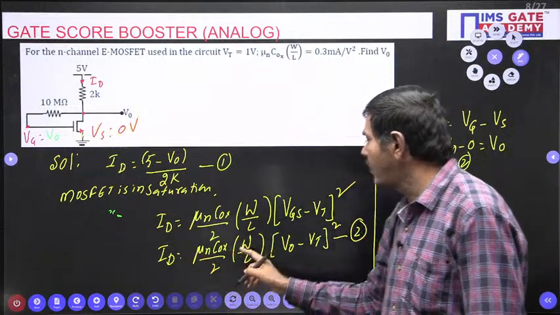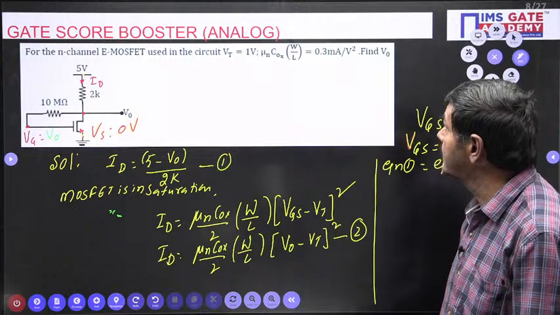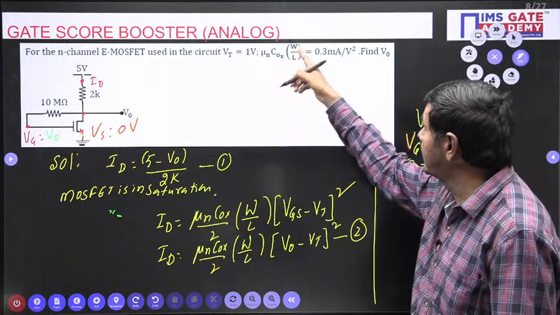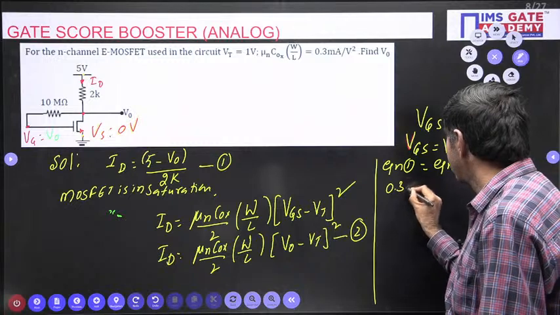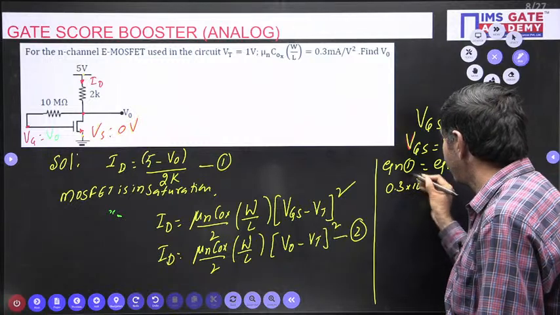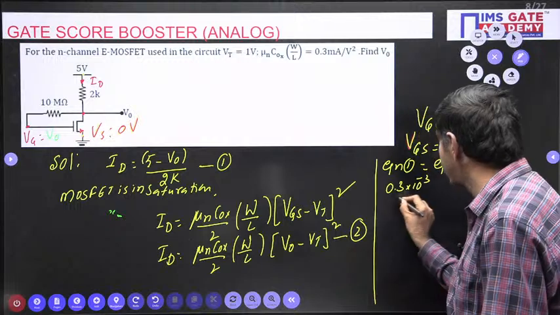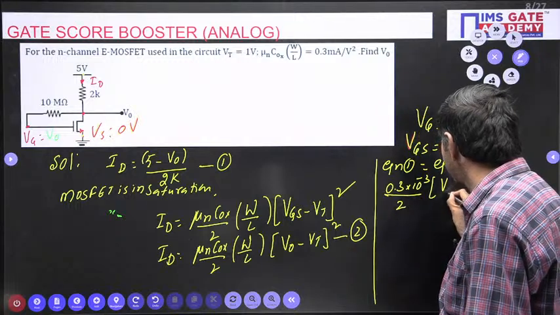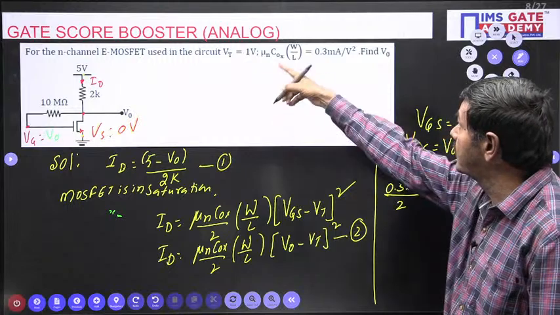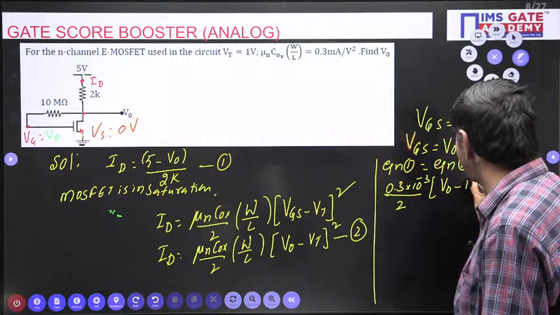Mu n COX W by L is 0.3 milliamperes, divided by 2, that I will put as it is, into (V naught minus VT) whole square, where VT is 1 volt as given.